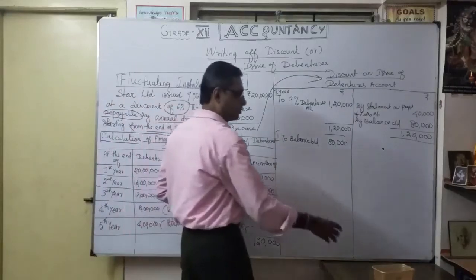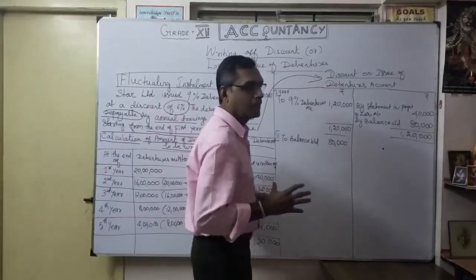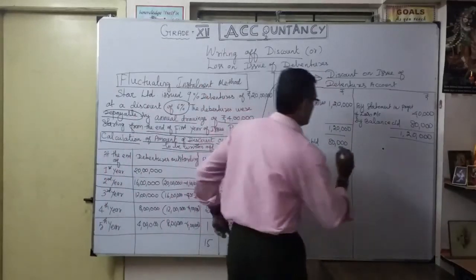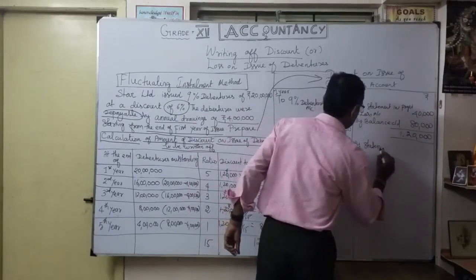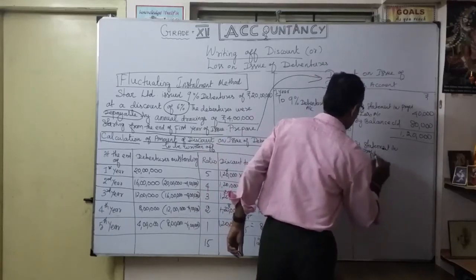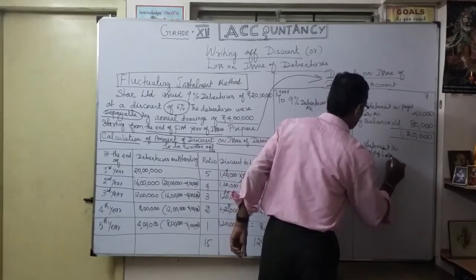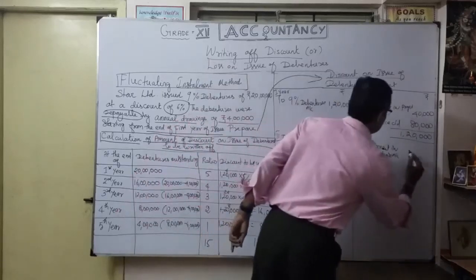Now we will do the posting. Second year is what now? 32,000 only, I am going to charge in profit and loss account. So, by statement of profit and loss account, how much? 32,000. Okay, so 32,000.